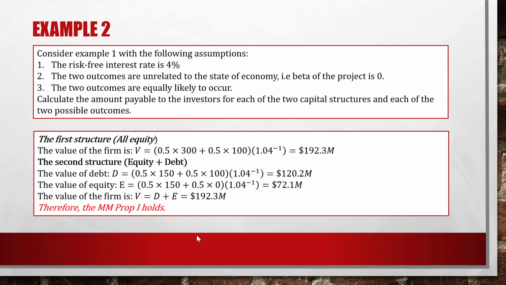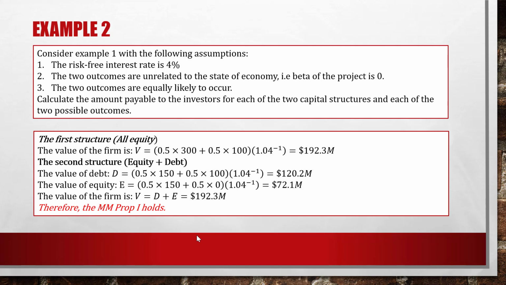For the first capital structure, we look at assumption number 3. The two outcomes are equally likely, so 0.5 is the probability of success and 0.5 is the probability of failure. In case of success, the firm will receive $300 million, and in case of failure, the firm will receive $100 million. All of this money goes to equity. There's no debt.